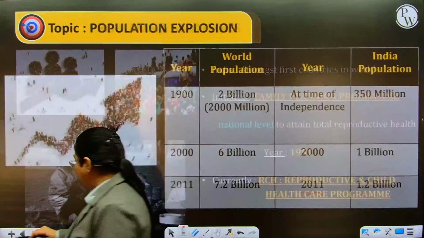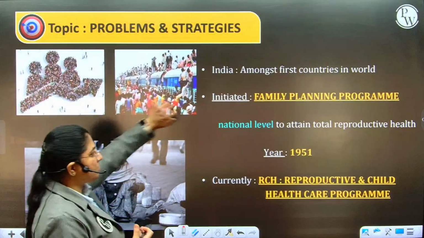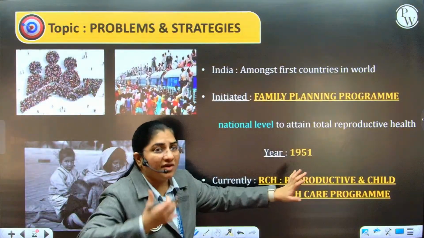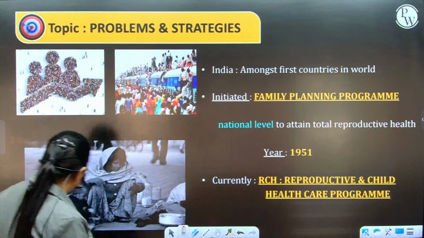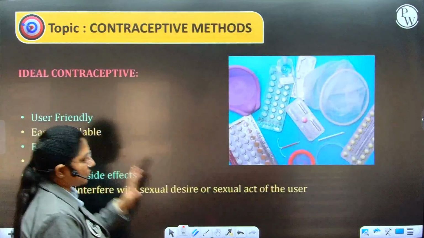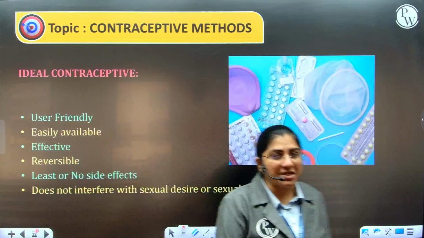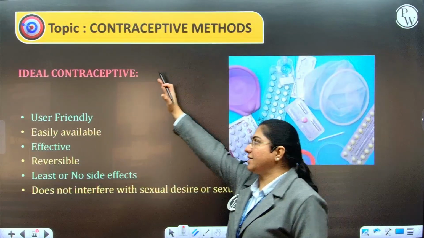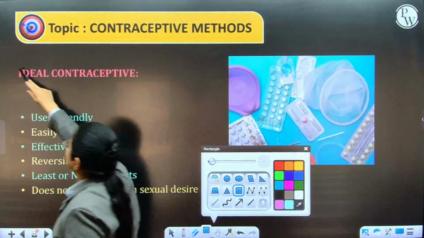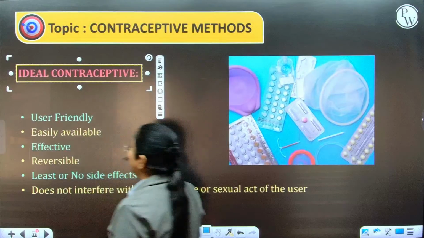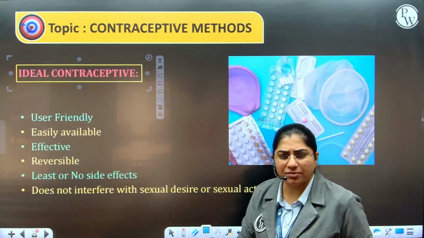So the government, along with maintaining reproductive health, revamped and revised its program, now called the Reproductive and Child Healthcare Program, which mainly focuses on controlling the population explosion. One of the methods it uses is with the help of contraceptive methods. Contraception prevents conception.